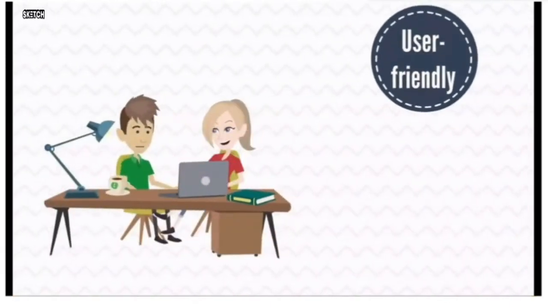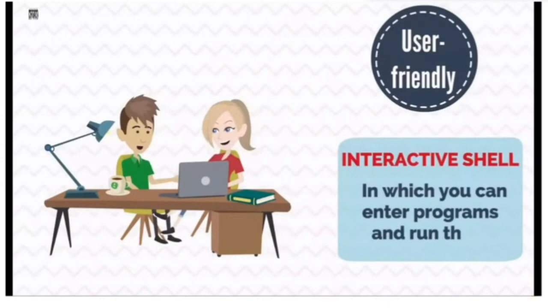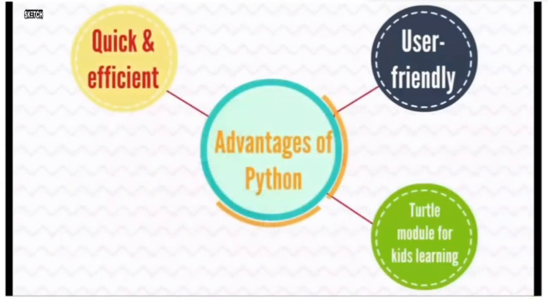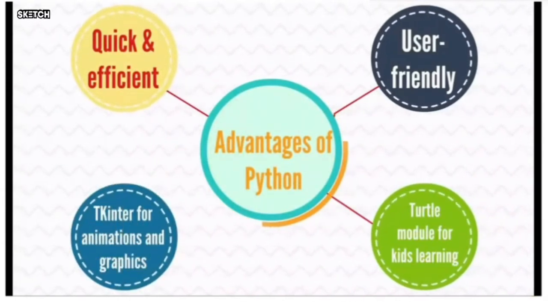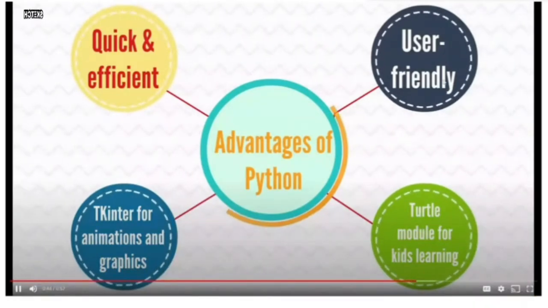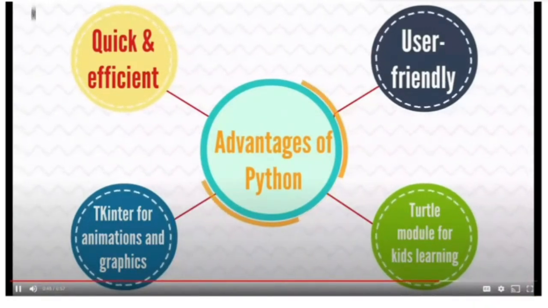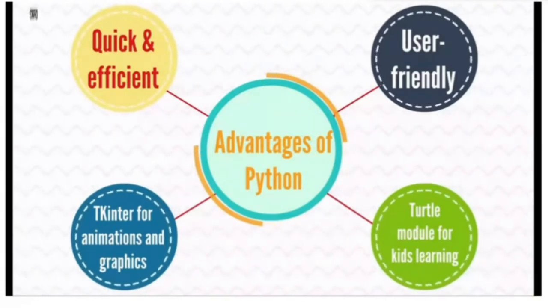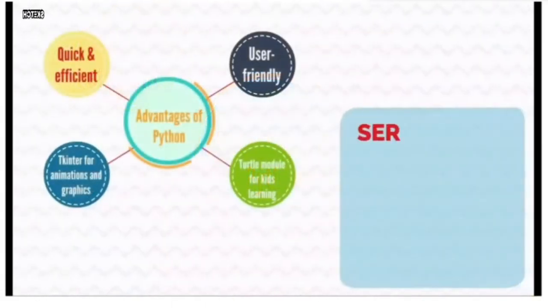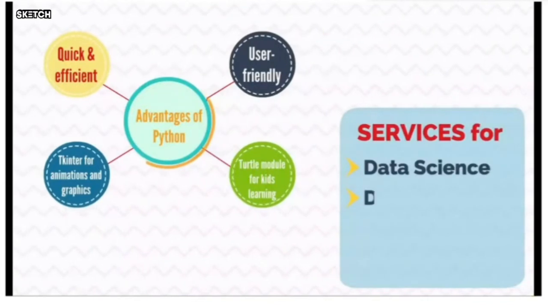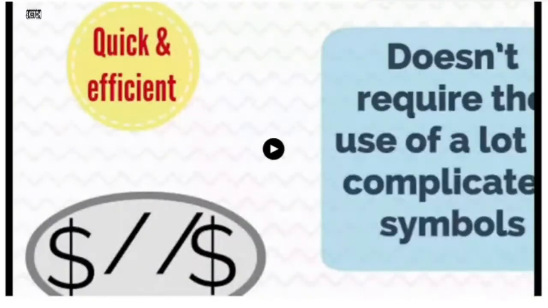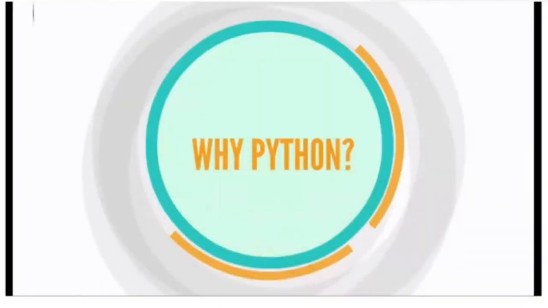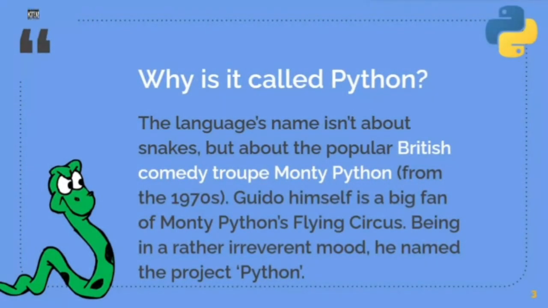It's easy to learn. It has an interactive shell in which you can enter programs and run them. It even has something called the Turtle module that's useful and fun for kids. Moreover, there's another module called tkinter that provides a simple way to create programs with advanced graphics and animations. Python also provides services for data science, deep learning, and artificial intelligence, AI. So guys, I hope you got an insight into why we are using Python in the first place.